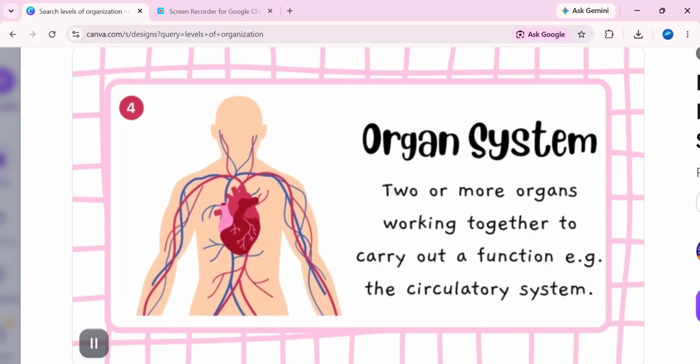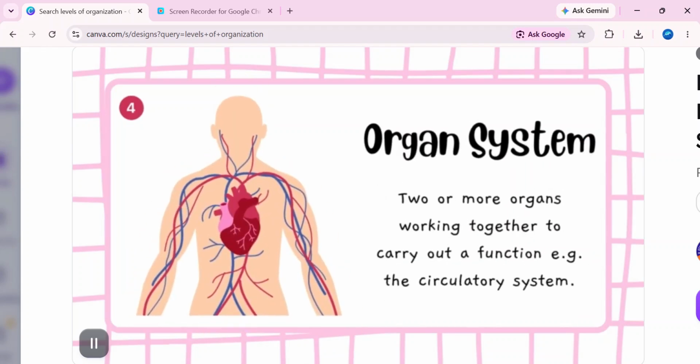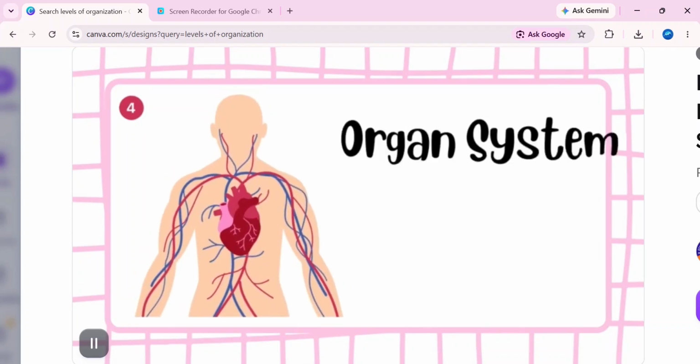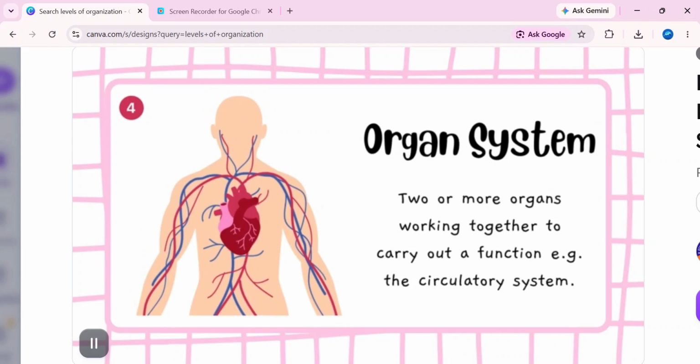The respiratory system includes the lungs and the structures that work together to help us breathe and take oxygen into the body. And in the circulatory system, we have the major organ, the heart. So different organs working together form an organ system.